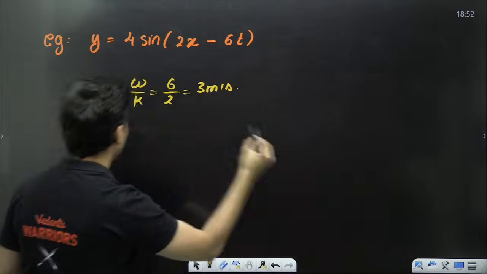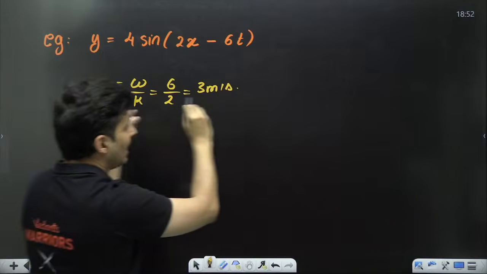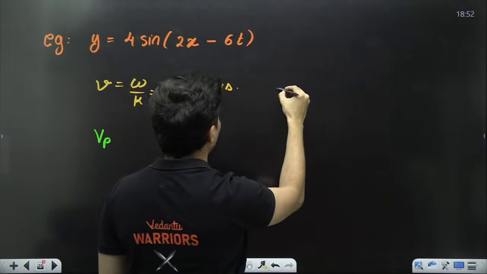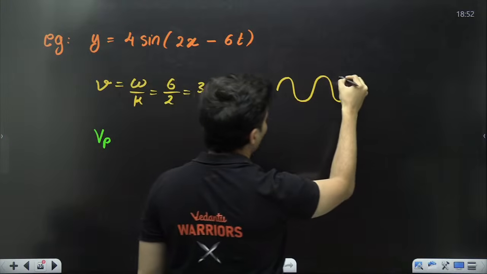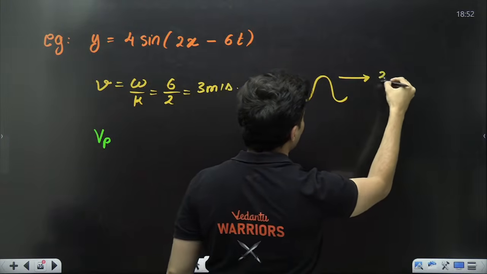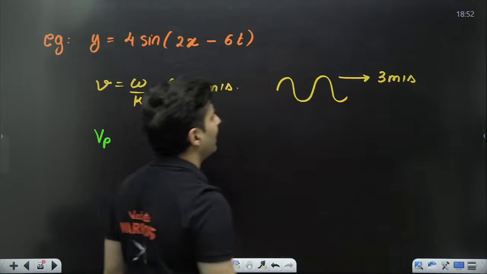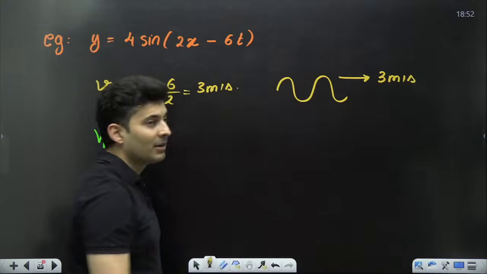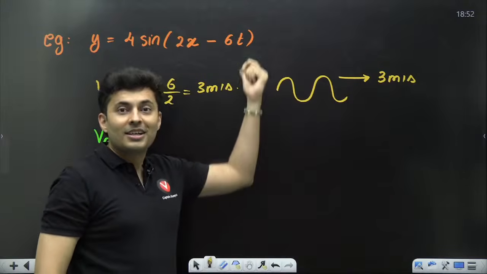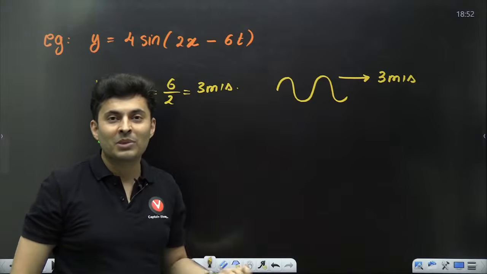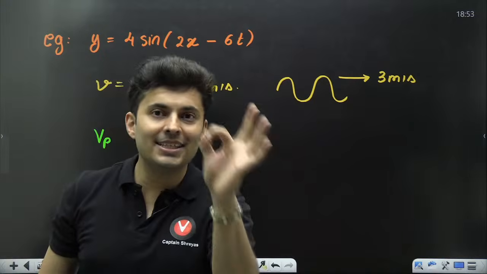Understand the difference. Wave speed is along this direction. If this is a wave like this, because there is a minus sign, that means it is going in this positive direction with a speed of 3 meters per second. That is the wave speed. But particle speed, particles are going up and down. They are performing SHM.